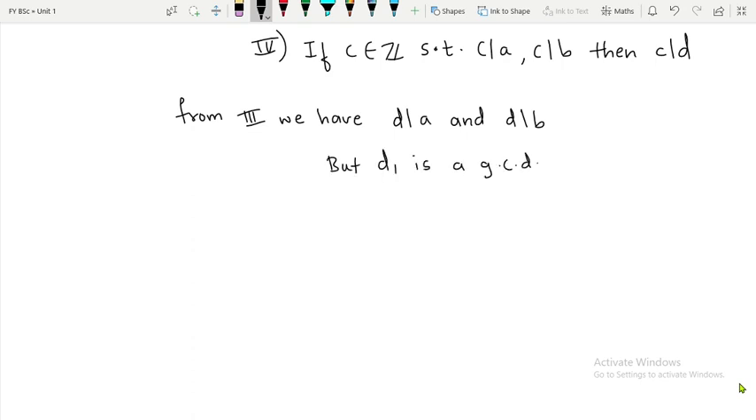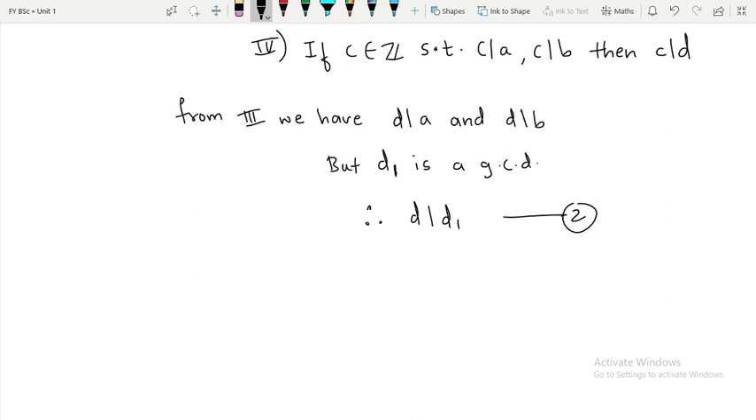It should be greatest, right? So this is implying actually that D is a common divisor of A and B. But D1 is the GCD and D is a common divisor. Since D1 is the GCD, this D should divide what? D1. Therefore, D divides D1. I will call it as 2.